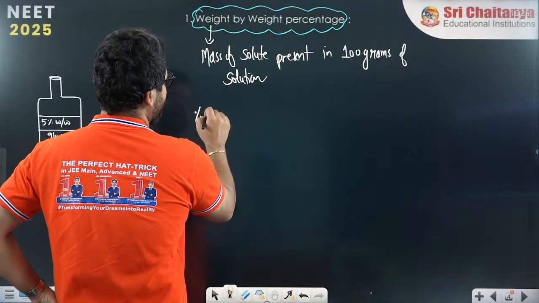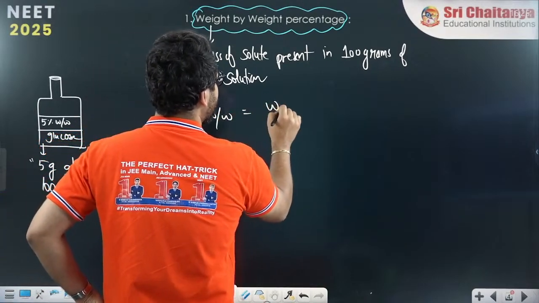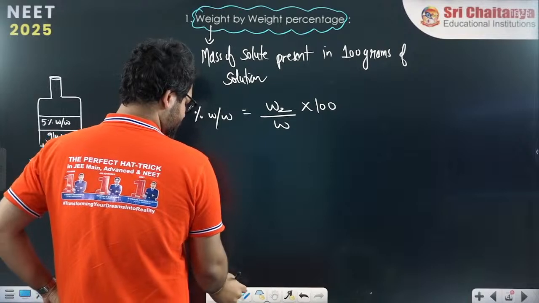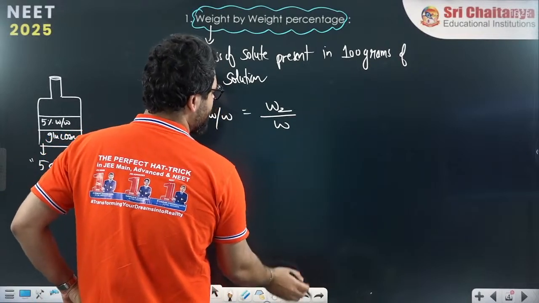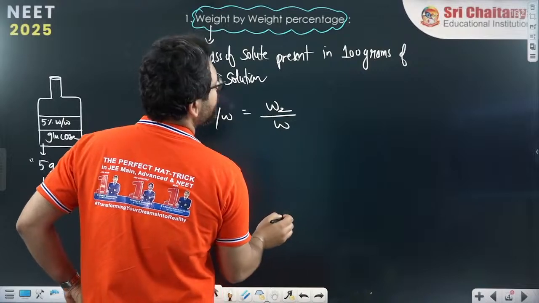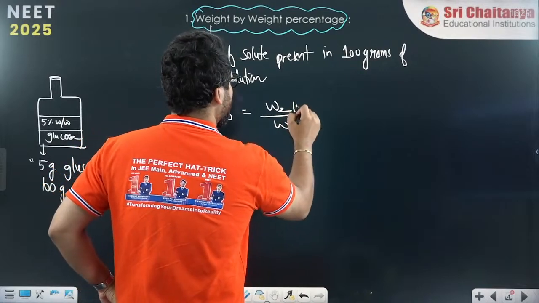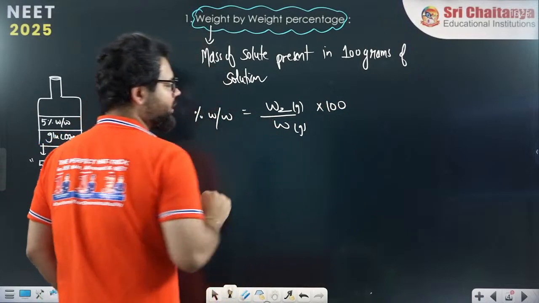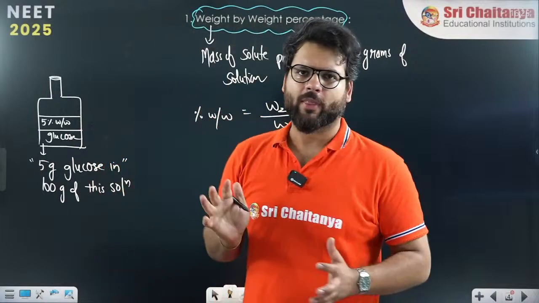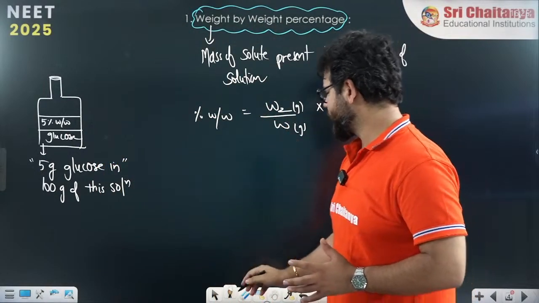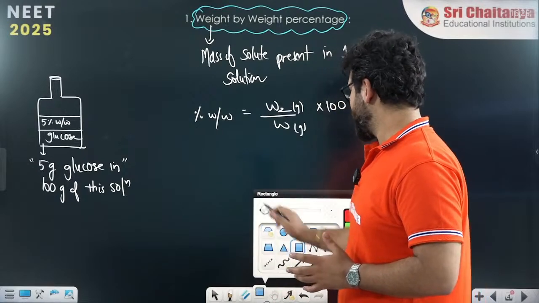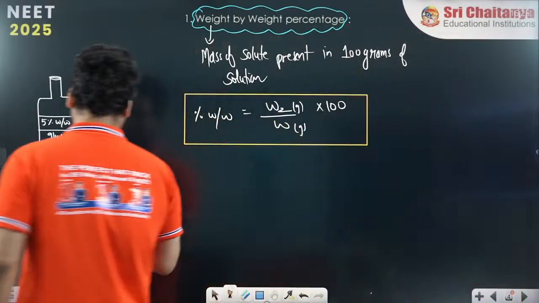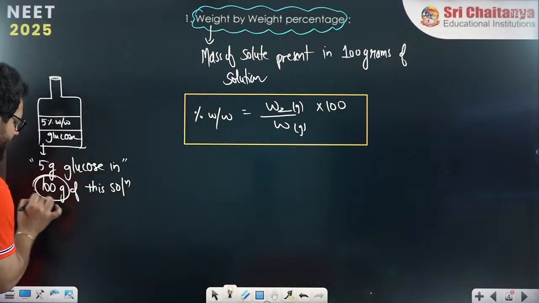So the percentage weight by weight formula is W2 by W into 100. W2 is the weight of solute in grams, and W is the weight of solution in grams. Please remember, this is not the amount of water, it is the amount of total solution. So in the solution I gave you, there are 5 grams of glucose in 100 grams of solution.